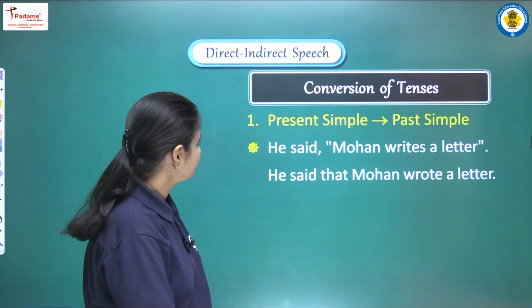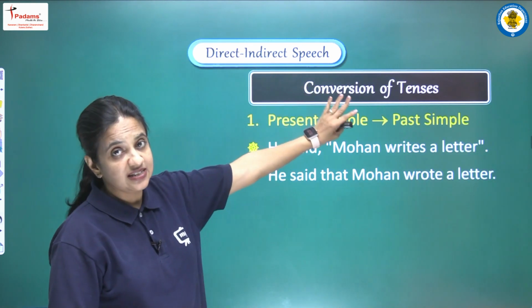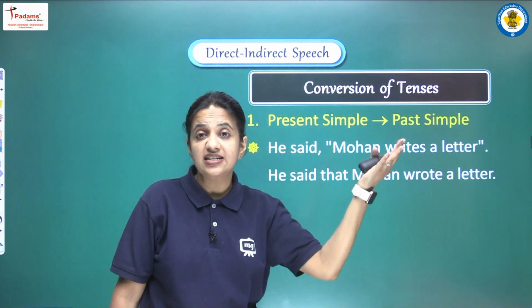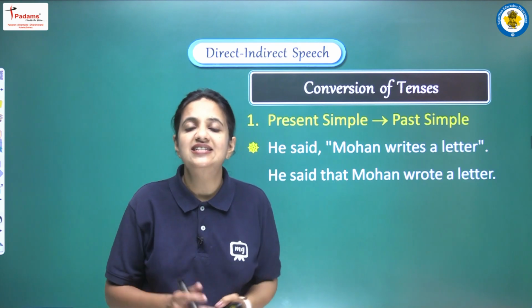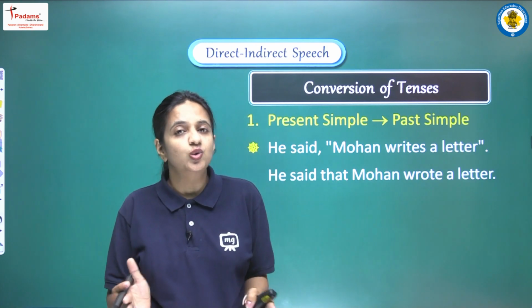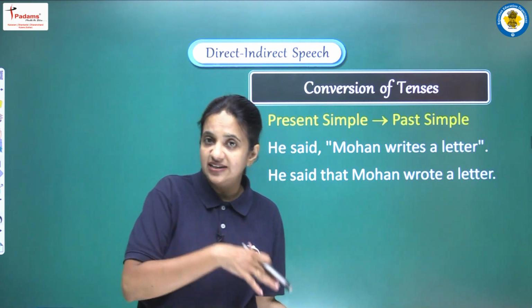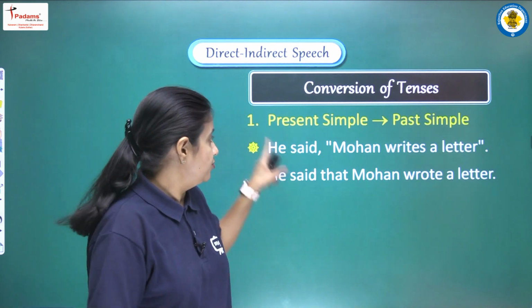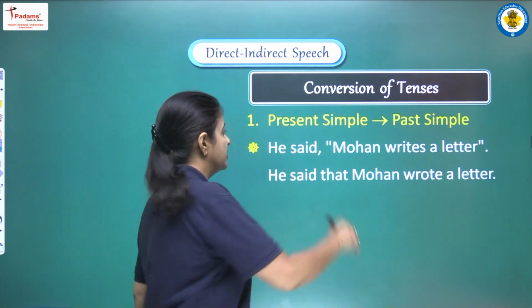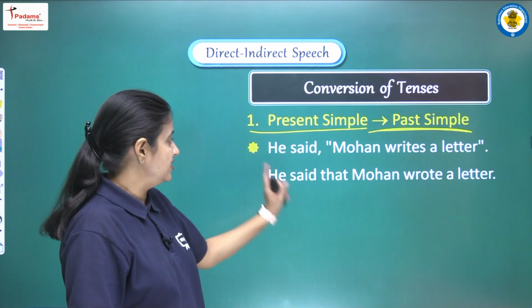Okay. Now let's discuss all the conversion of tenses, how we have to convert tenses, and yes, we are having examples also so that we can understand these conversion rules in a very perfect manner. So we have discussed that all the present tenses will be converted into the same past form. So first is present simple. Present simple will be converted into past simple. How? Let's see the example.